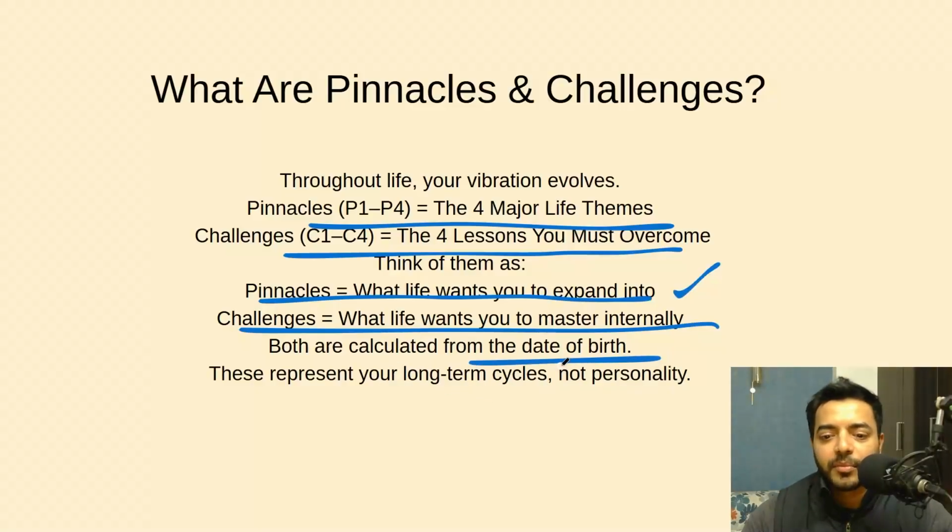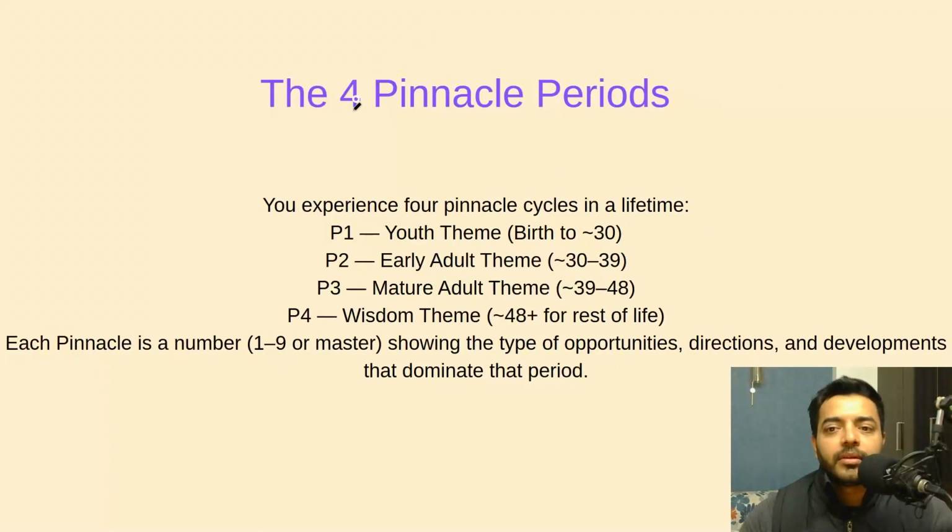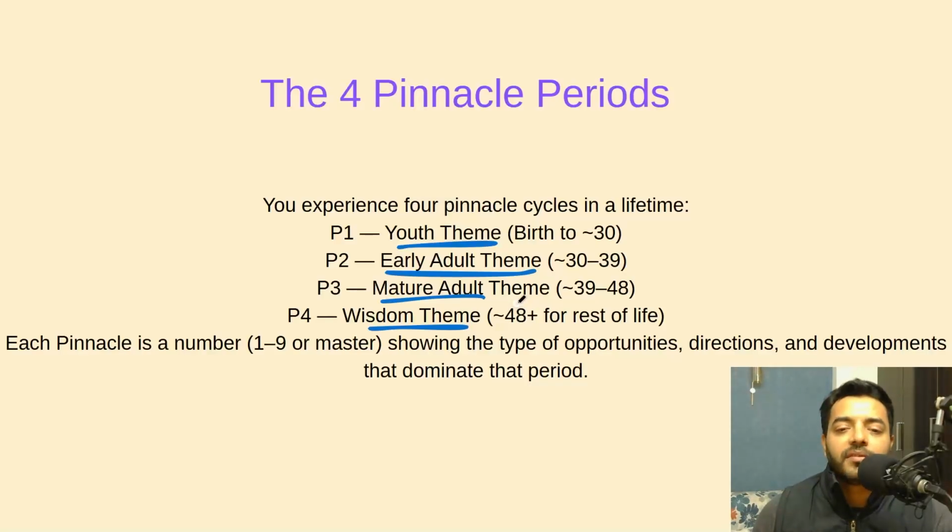Okay? You use the date of birth to calculate it. The 4 pinnacles: P1, P2, P3 and P4. P1 is your youth, that is birth to 30 years of age. Then P2 is your young adult, 30 to 39. And then mature adult, 39 to 48. And then the last theme is after 48. So your car is going, the initial phase of the car's journey is your youth, and then your early adult, then your mature adult, and then your wisdom, right? Your old adult sort of a thing, right?